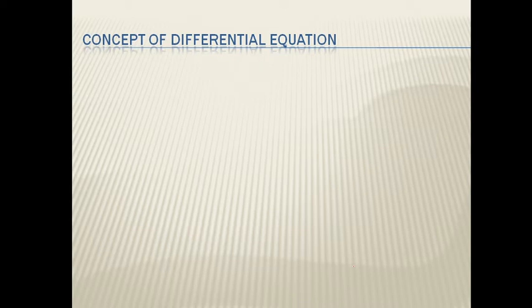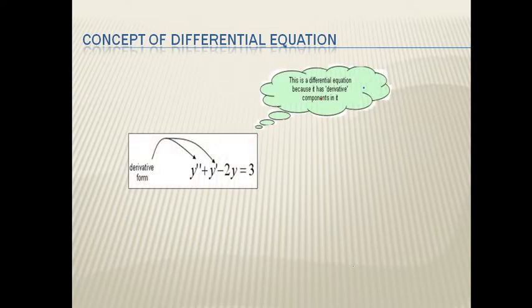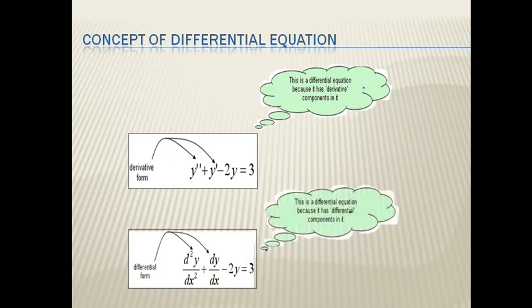Concept of differential equation. Derivative form: y double dash plus y dash minus 2y equal to 3. This is the derivative form. Now y dash means dy by dx and y double dash means d2y by dx square. Then we get the differential form of this differential equation.